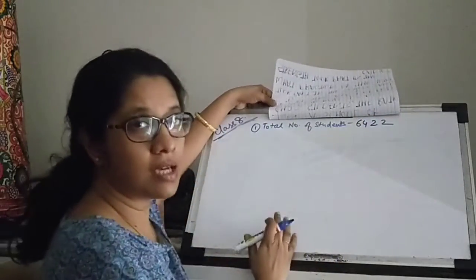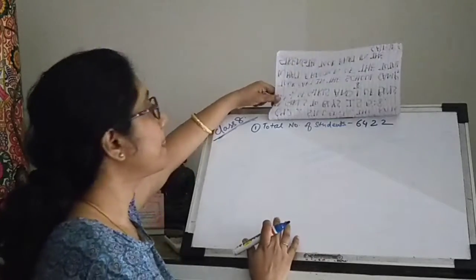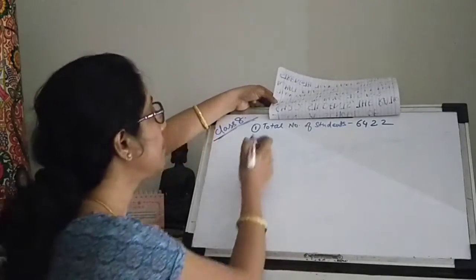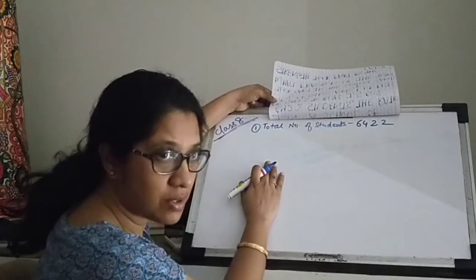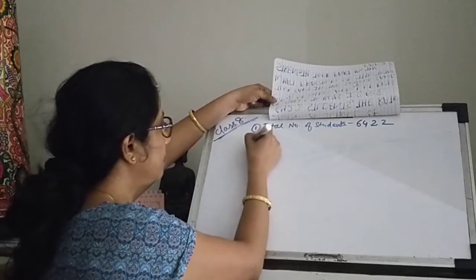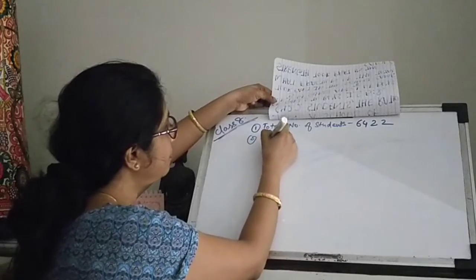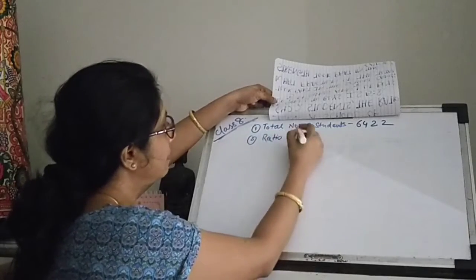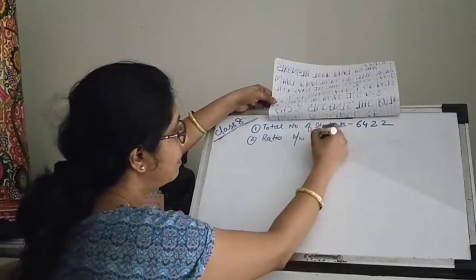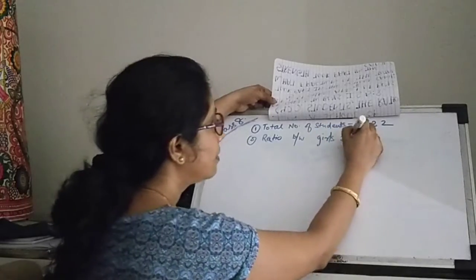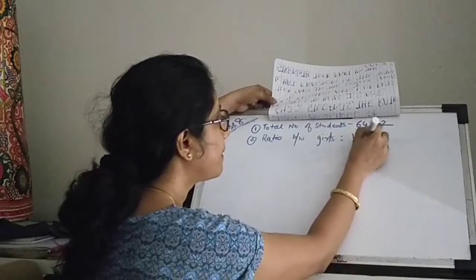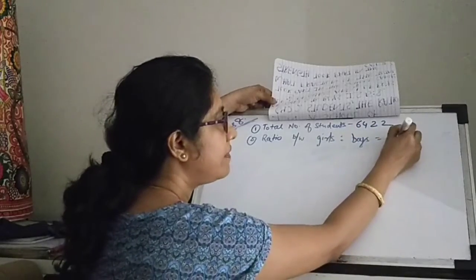What else is given? We are given the ratio between girls and boys is 5:8.